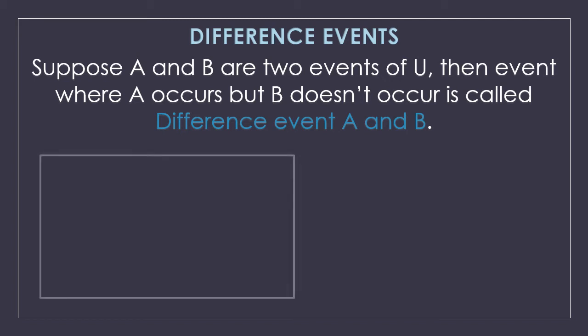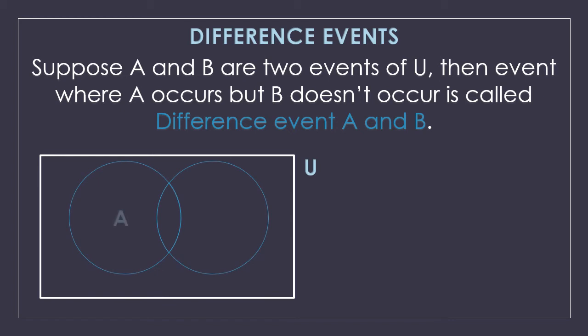Now let's see how it can be depicted in a Venn diagram. This is the sample space U, these are the events A and B. Now here I have to show a part where A is there but B cannot be there. So this is how I am going to highlight this part.